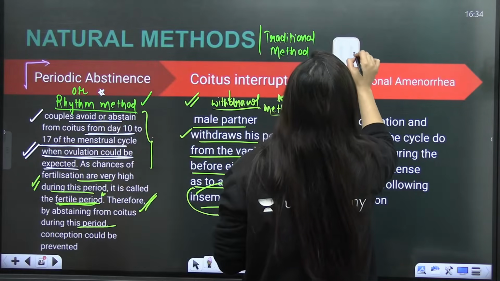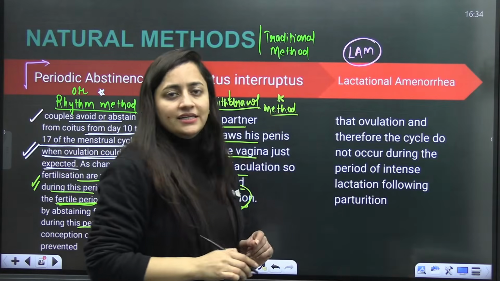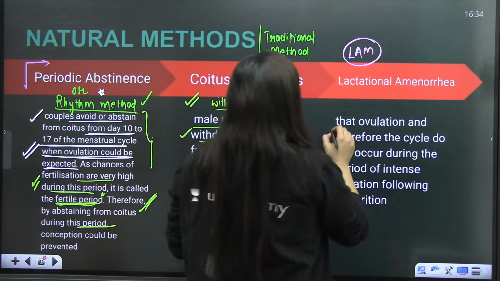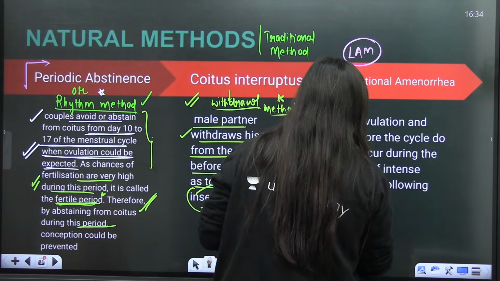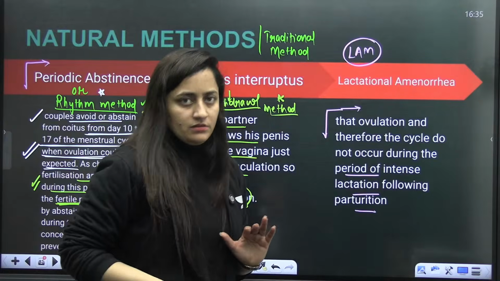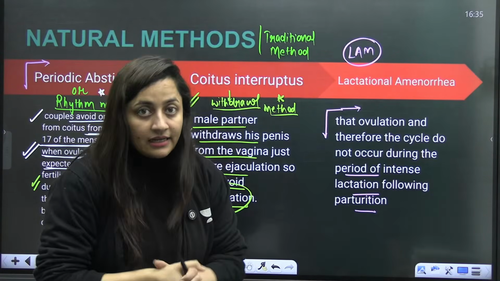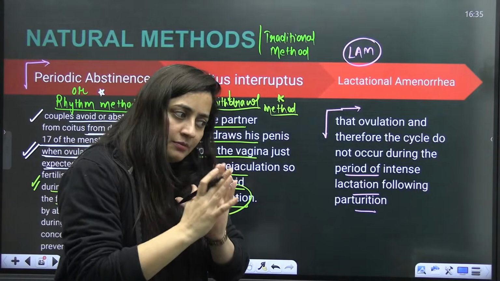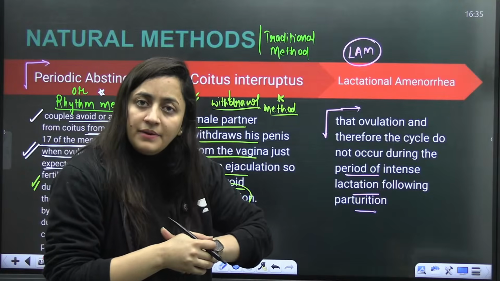Then comes LAM, lactational amenorrhea. After childbirth, which is parturition, a female lactates. Lactation is there, which means her mammary glands are making milk and she's feeding the baby.